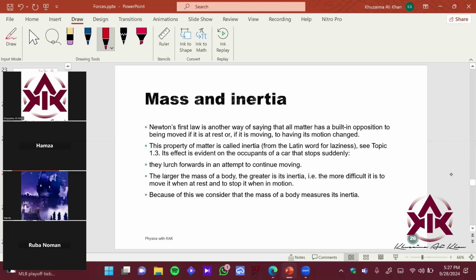Okay, so we discovered the definition of mass in your first chapter, that mass is a measure of the inertia of a body, right? So what is inertia? Inertia means resistance, okay? It basically means laziness, right? Let's imagine you're waking up on Sunday morning. This is your bed, and let's imagine I draw Hamza over here. This is Hamza, sleeping over here, right? If Hamza's mommy wakes him up on Sunday morning, he would say, "No, I just want to stay asleep."